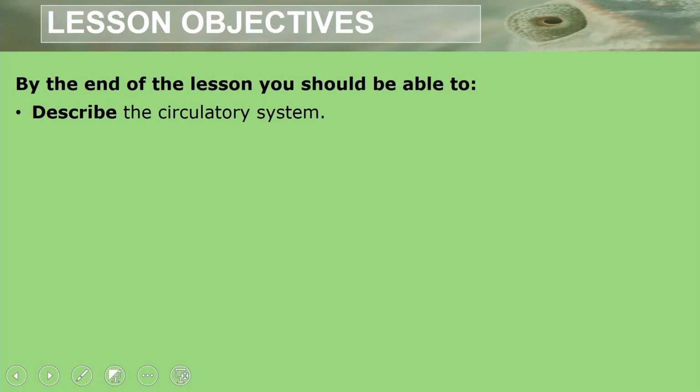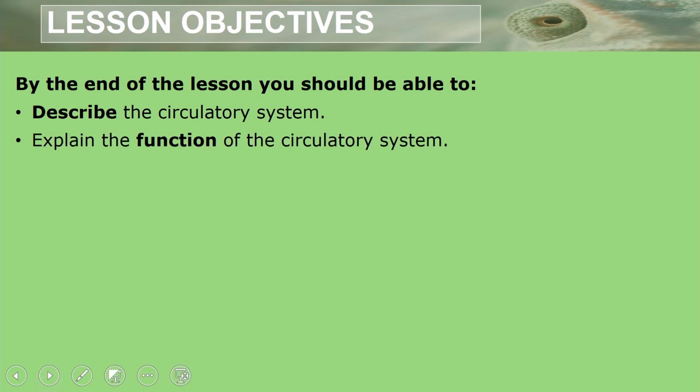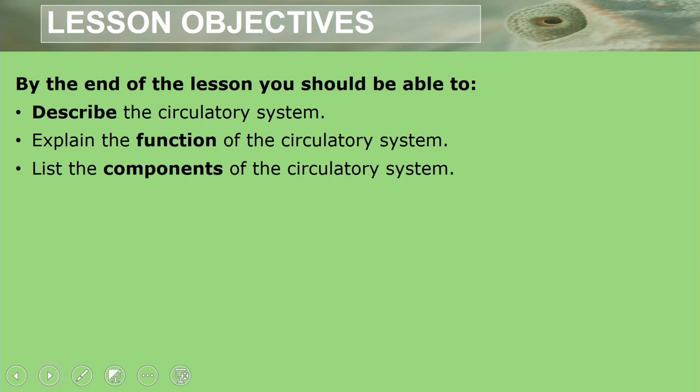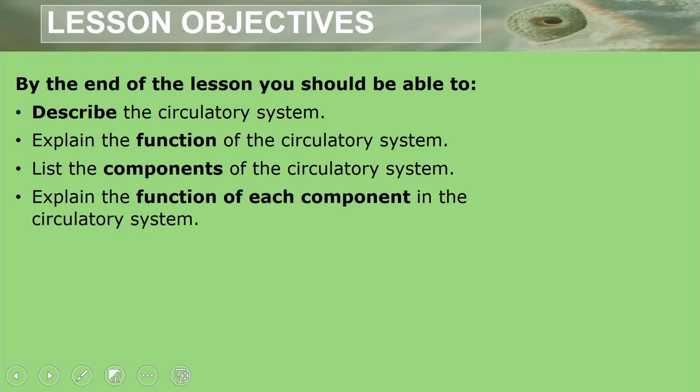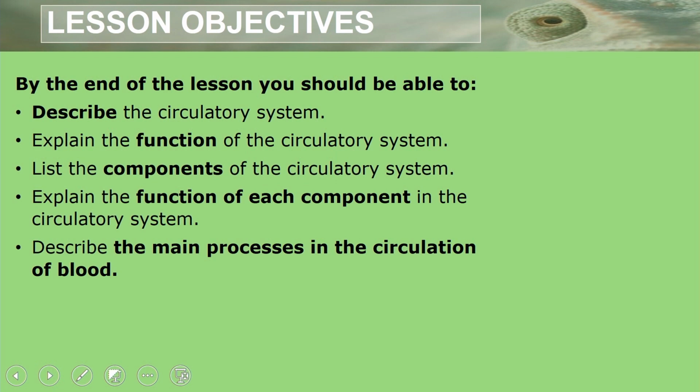So at the end of the lesson, you should be able to describe the circulatory system, explain the function of the circulatory system, list the components of the system, explain the function of each component in the circulatory system, describe the main processes in the circulation of blood, and lastly, identify and explain the health issues.